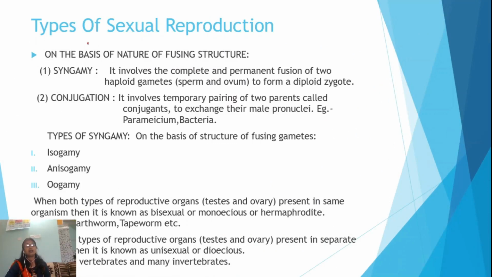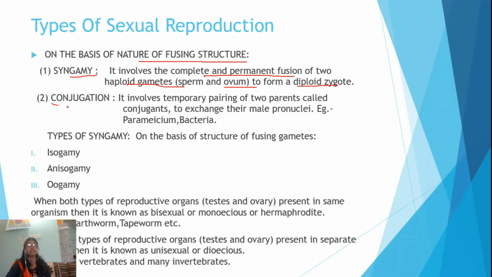Now, there are different types of sexual reproduction on the basis of the nature of the fusing structure. Which structure is going to fuse? Depending upon that, it is of two types. First is syngamy. It involves the complete and permanent fusion of two haploid gametes, sperm and ovum. Sperm is the male gamete and ovum is the female gamete. Both are haploid. They undergo the fusion process and the product is a diploid zygote. So, they are completely and permanently fused and the product is the zygote.